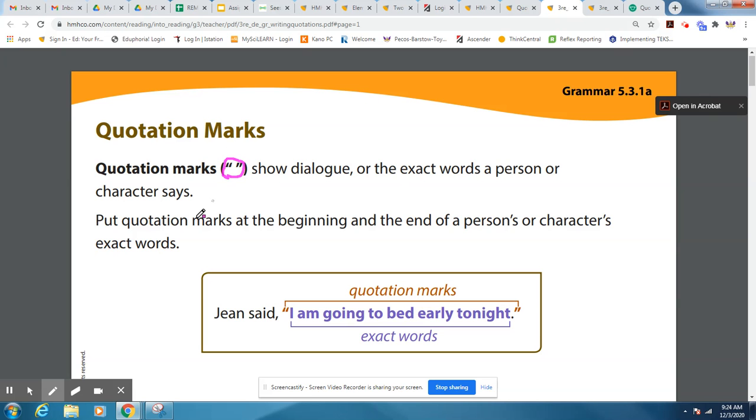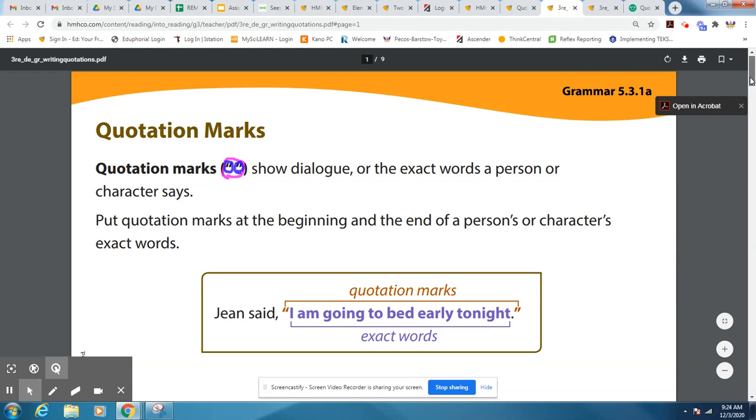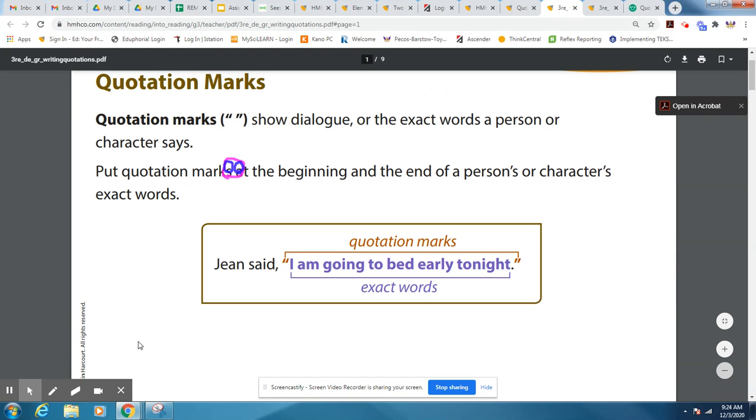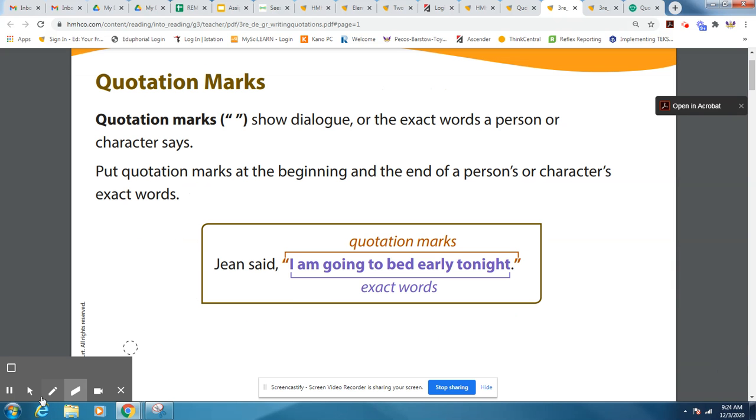And you'll notice that in each set of the marks, there are the two little marks. So there's two at the beginning and there's two at the end. So let's go ahead and look at some examples here. Let's look at the sentence here. It says that Jean said, "I am going to bed early tonight."